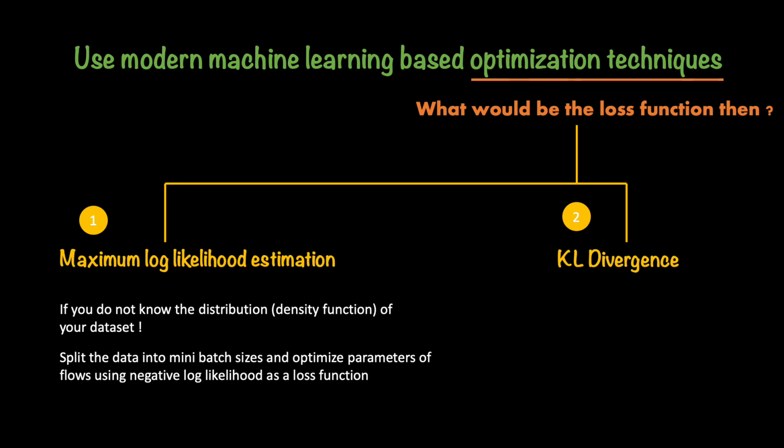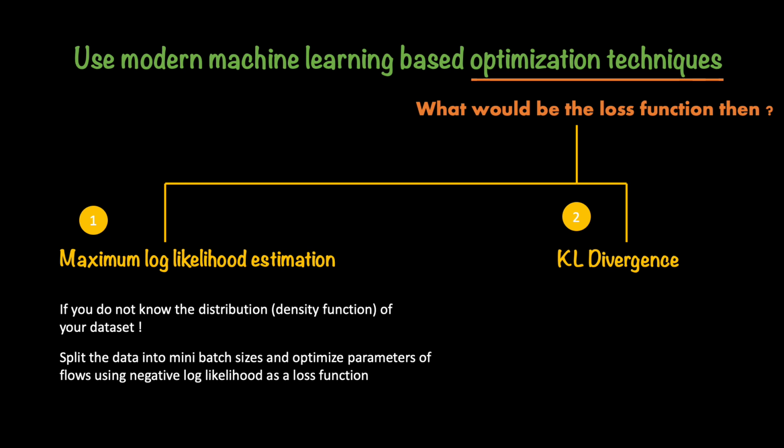which means that your target distribution, your sophisticated distribution, is so difficult that even though you know the probability distribution function or the density function, you do not necessarily know how to sample from it. And this is where normalizing flows come and help you out, because they help you learn the transformation function such that all you have to do is sample from a base distribution like a standard normal and then pass it through this sequence of transformations, the normalizing flow, and the sample would look as if it came from that sophisticated target distribution.